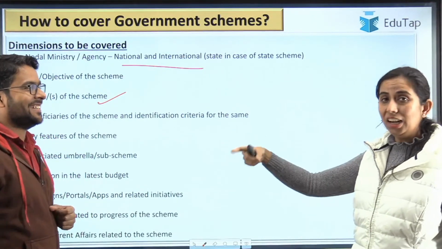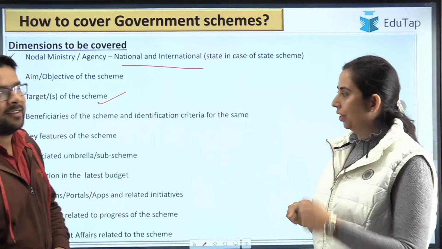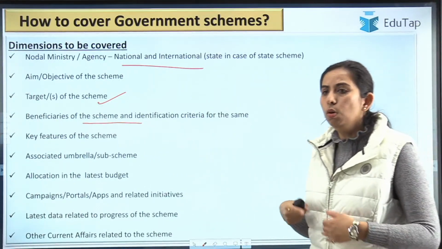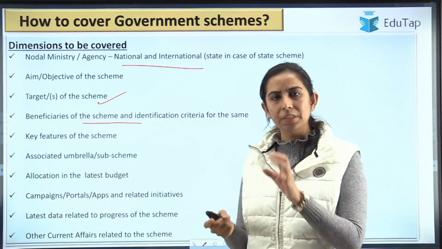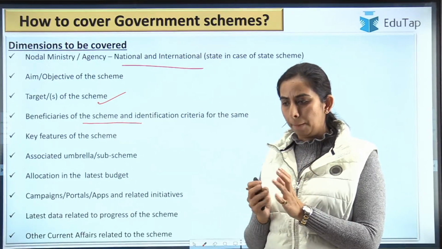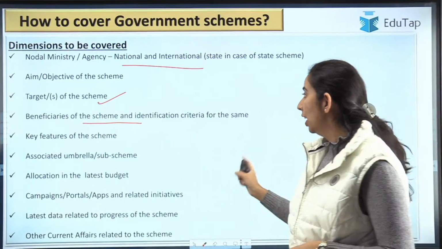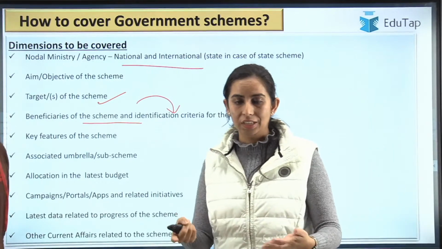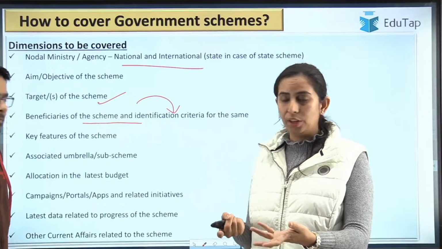Right. So here is where current affairs and the relevance of schemes come in. Taking you to the beneficiaries of the scheme: who is going to benefit from that particular scheme? Usually schemes have specific target groups for whom they have been launched, and then the identification criteria. How to identify them? Let's say if they have said BPL people, have they given any specific criteria for that?